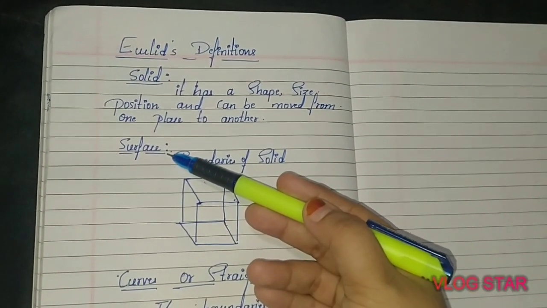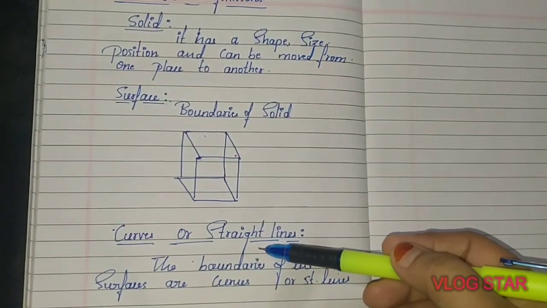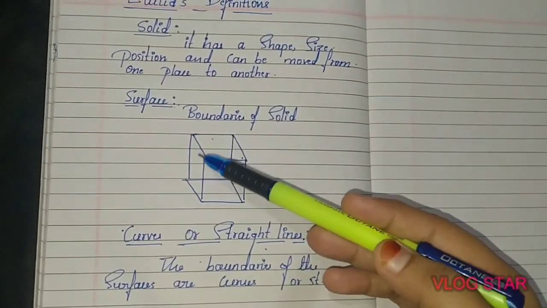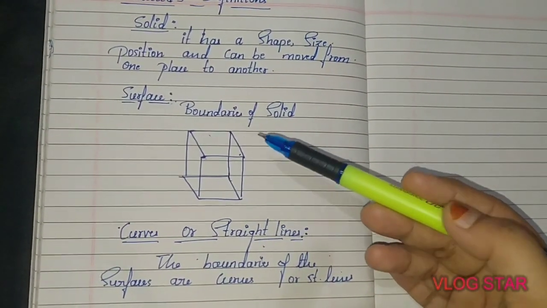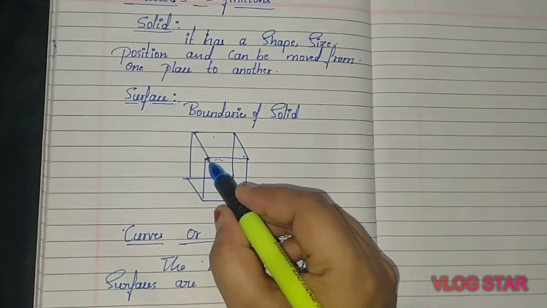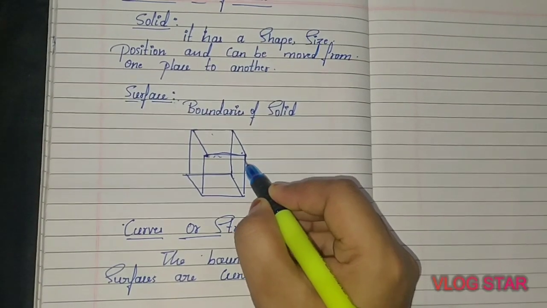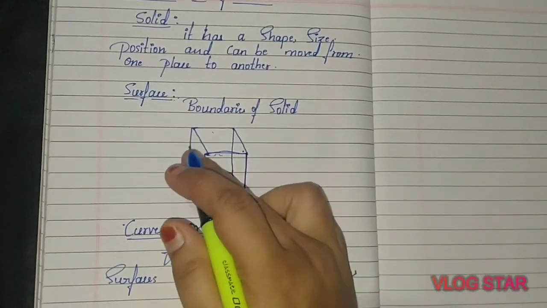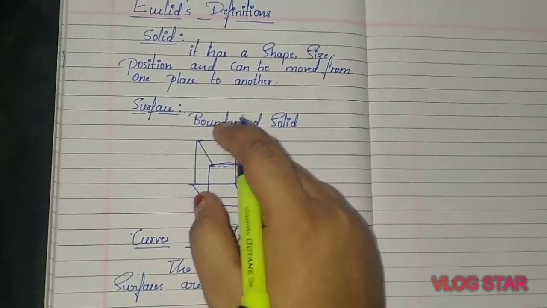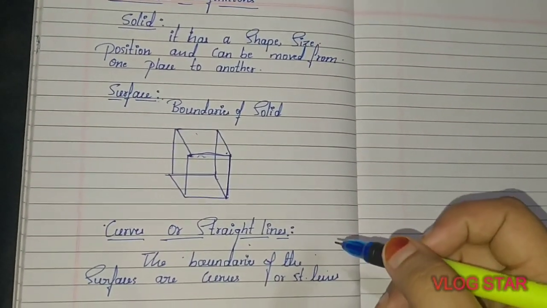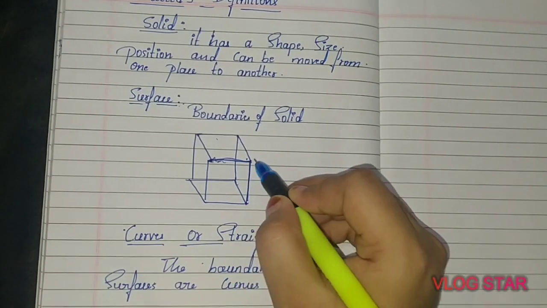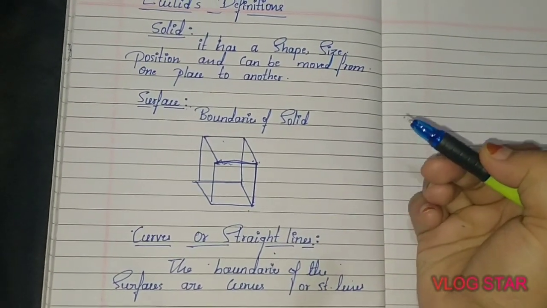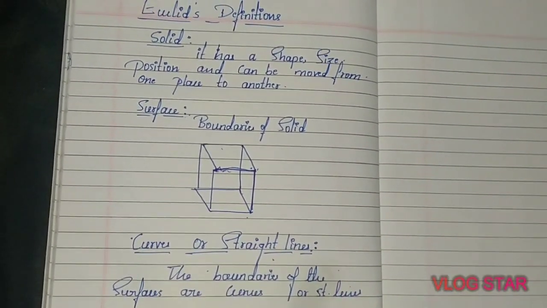Next you have to study curves or straight lines. Look at this figure. The boundaries of the surfaces, you can see these boundaries. These boundaries of all the surfaces are called curves or straight lines.